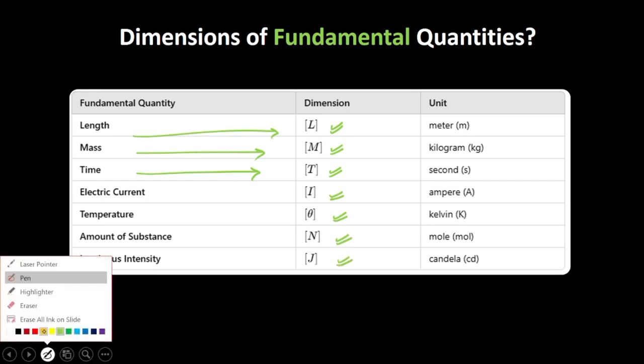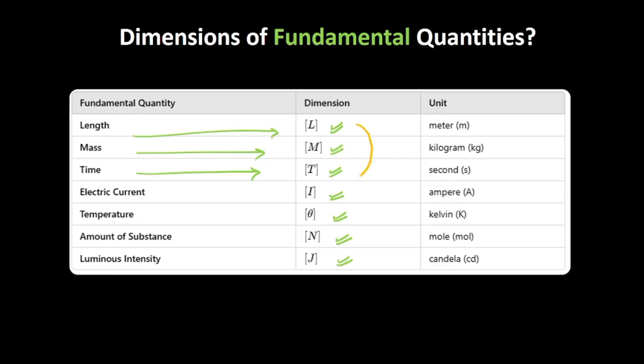Now, you can yourself see that while we are writing the dimension of time, we don't need length or mass. Similarly, when I am writing the dimension of mass, that is not dependent on N or J or L, right? So these are independent of each other, and that's why these are called the fundamental physical quantities.